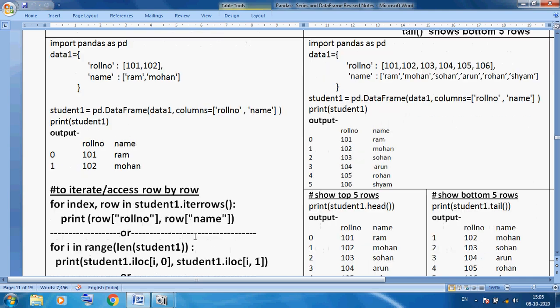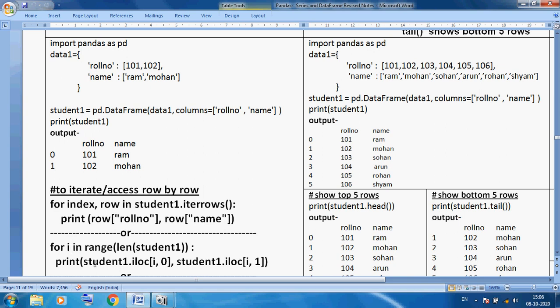Now this thing we know very well. len we know very well. len means it will display the length of our data. So the total number of data is 1, 2, 3, 4, so the total number of elements is 4. Sorry, rows: len will give the number of rows. It is used in the range function, so it will start from 0 and continue. So you can see i.